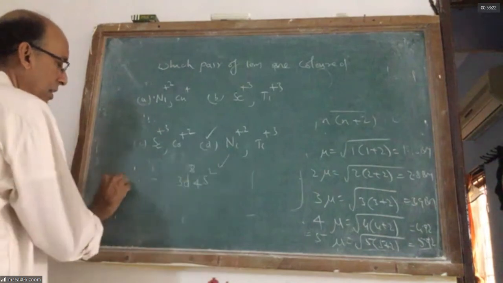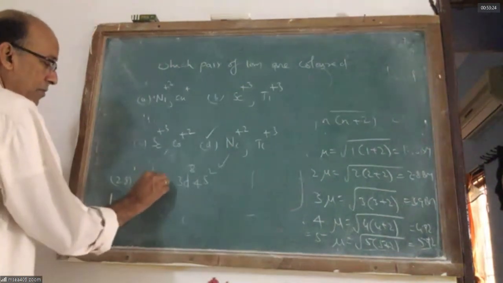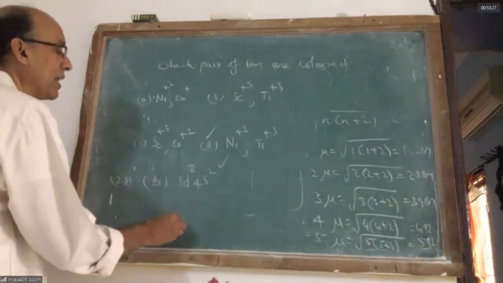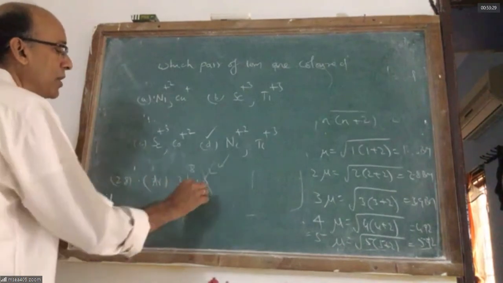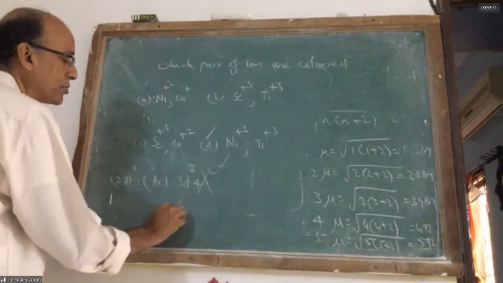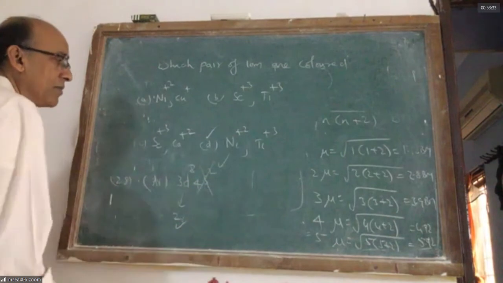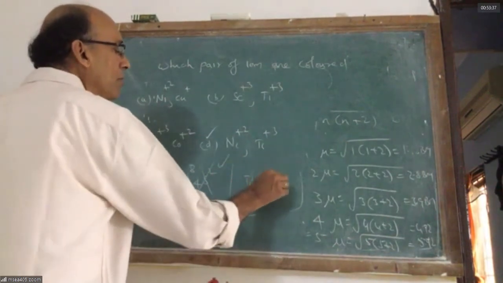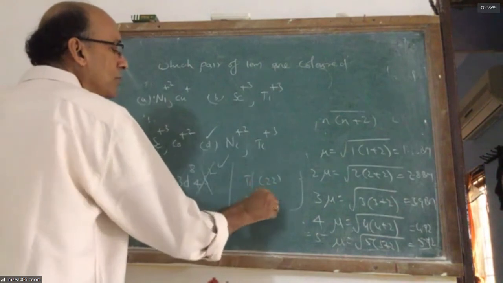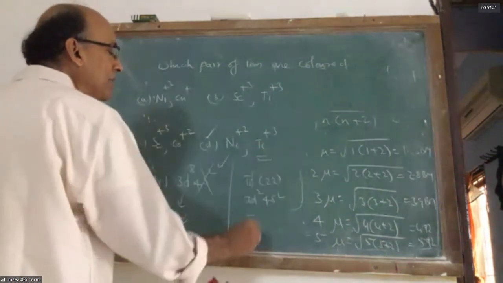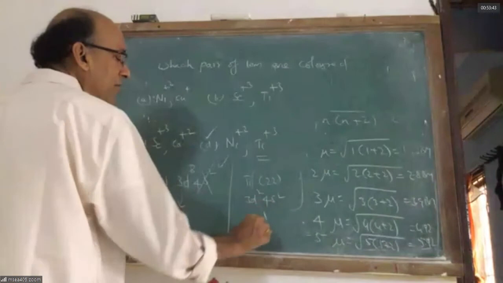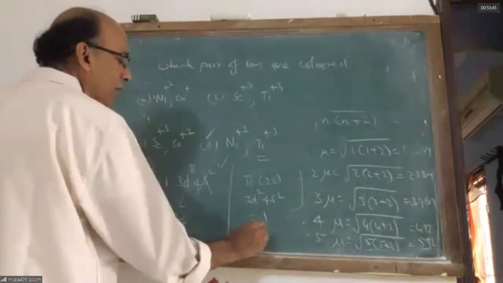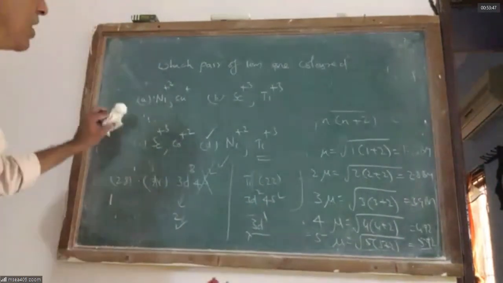You know its atomic number is 28. So when you get nickel +2, you are removing 4s electrons. 3d8 has 2 unpaired electrons. It is colored. Titanium is atomic number 22. It is 3d2 4s2. Titanium +3 means you remove 3 electrons. It is 3d1. It has 1 unpaired electron. So it is colored. Answer is D.